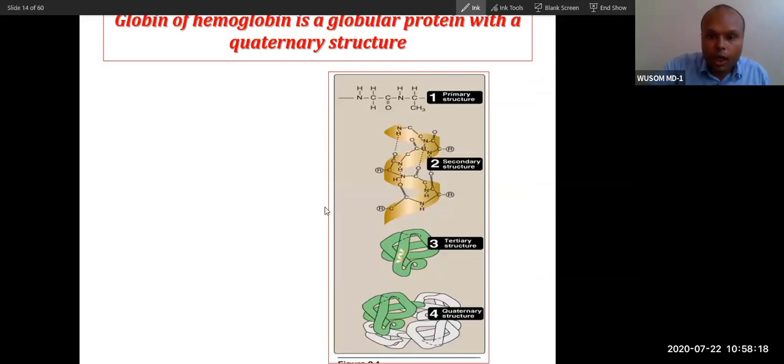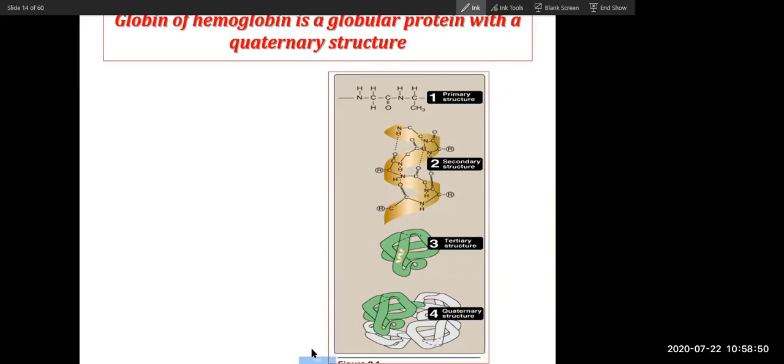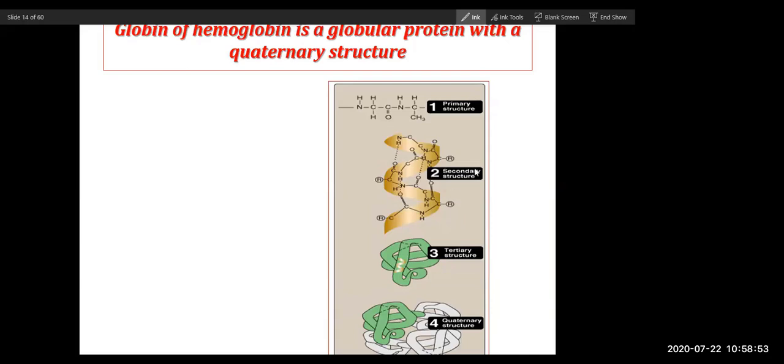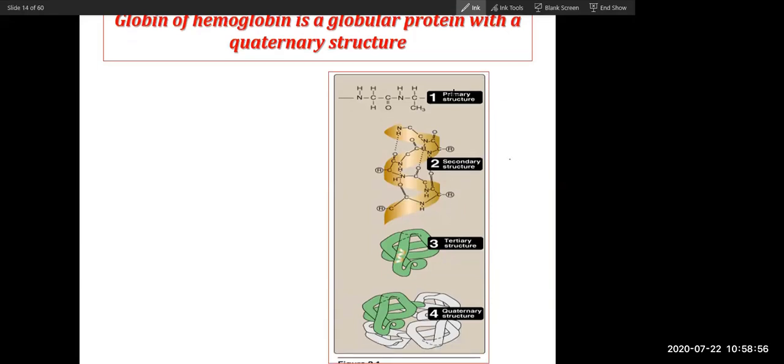Now let's see this hemoglobin. Hemoglobin is actually formed by 4 tertiary structures. Do you know what is tertiary structure and quaternary structure? Anybody? Does anybody know what is tertiary, what is quaternary structure? Yes? No, sir. Okay, no problem.